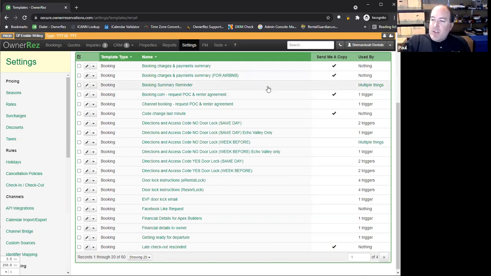And all those other features, things that we don't necessarily offer, odds are we have a partner that does. So you can look on our support docs, or you can reach out to us and ask about that, and we can point you in the right direction. That gives you enterprise level capabilities that you might expect to be paying large amounts of money for enterprise level software. OwnerRez is enterprise grade software, and it gives you those capabilities. But we'd like to think that we cater more to the smaller people, and so it is affordable even for those companies that don't own 500 properties.